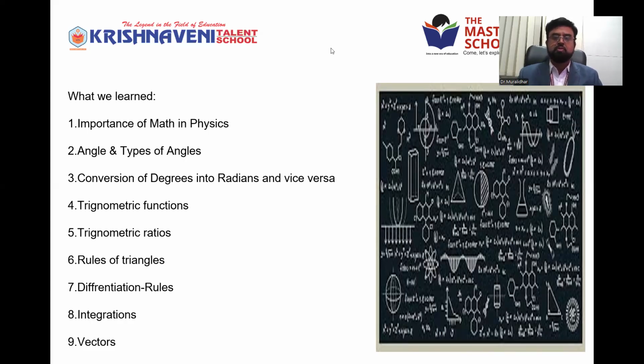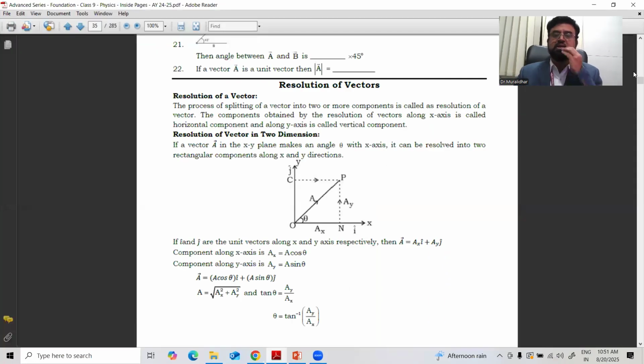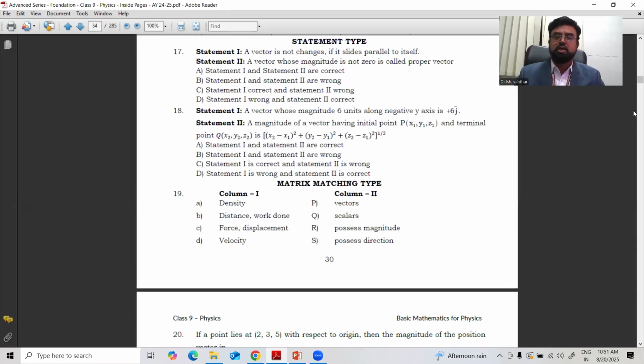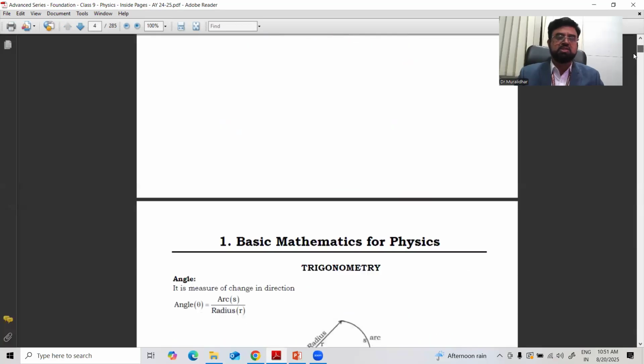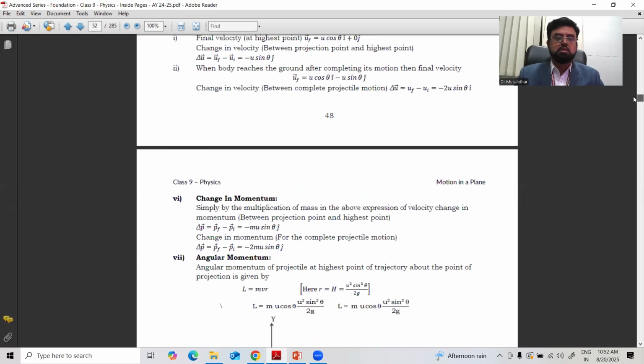Clear? Now let's go to the next step. A very important part again in physics. After knowing about the vectors, we should know about the resolution of vectors. Vectors and all the types of vectors we have seen. You can see once again if you want the explanation and definition I gave for each and every vector.